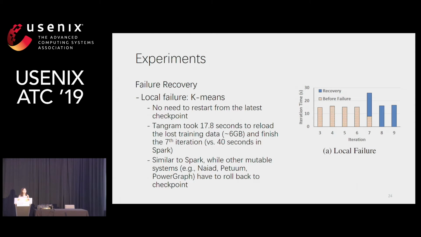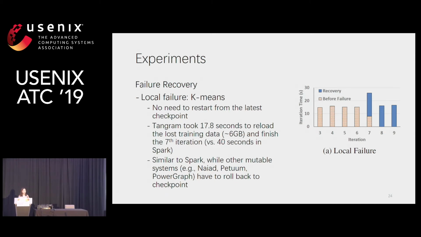Let me illustrate this. For k-means, we usually have a small k with some latent factors representing each centroid. So the parameters or the model size is relatively small, so there are more machines containing immutable training data compared to the machines storing the mutable parameters.